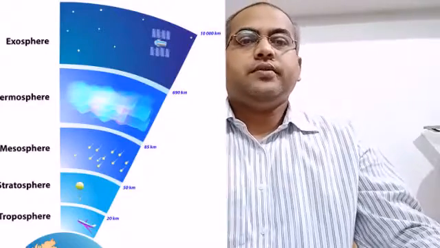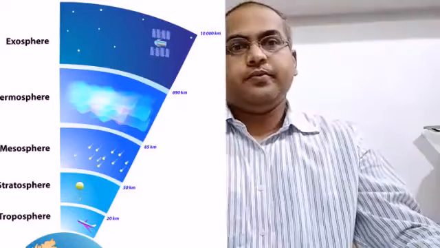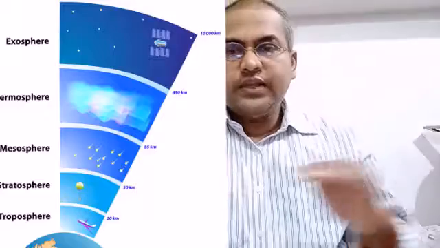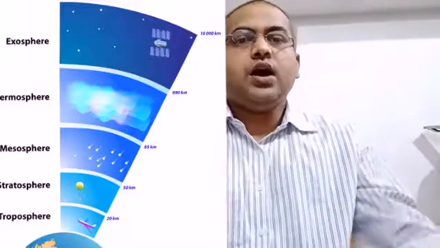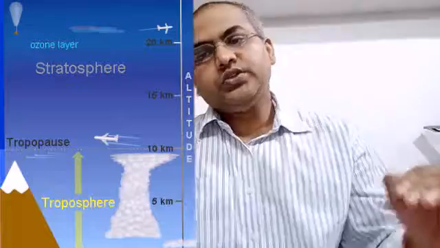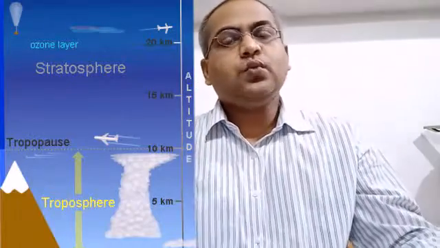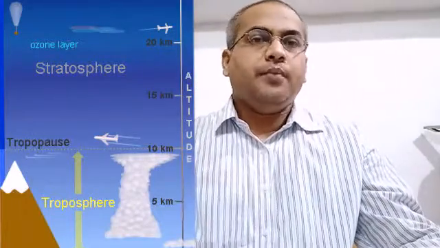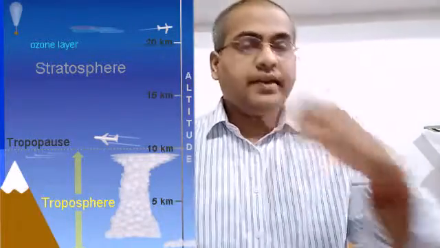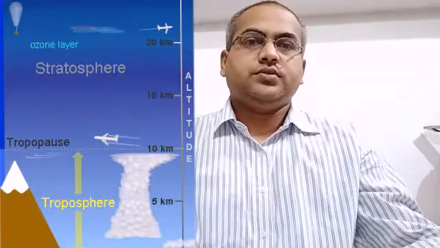So the first layer is called troposphere. Troposphere is the layer closest to the Earth's surface. As it is closest to the Earth's surface, it contains water and gases, mostly oxygen and nitrogen.